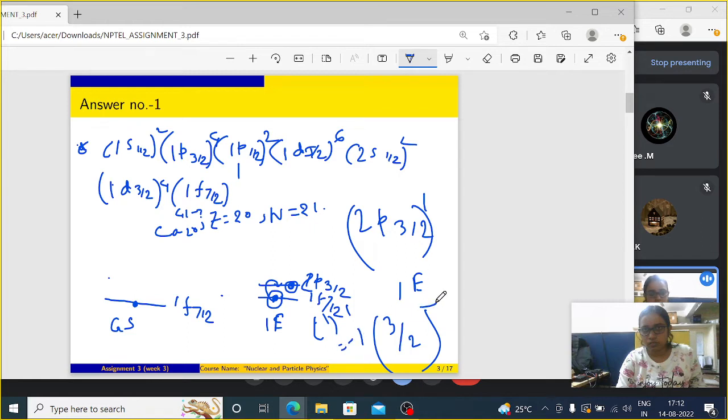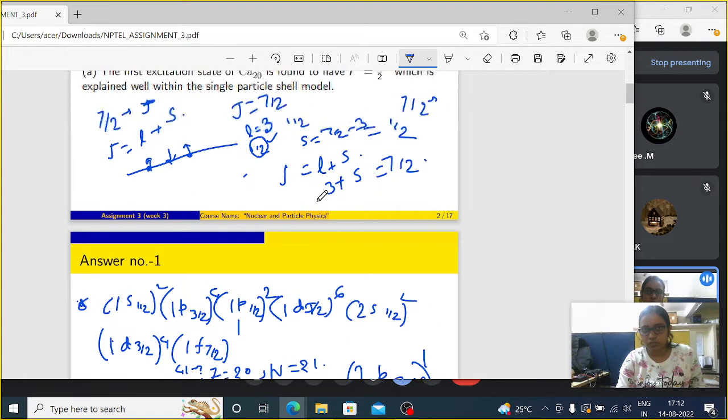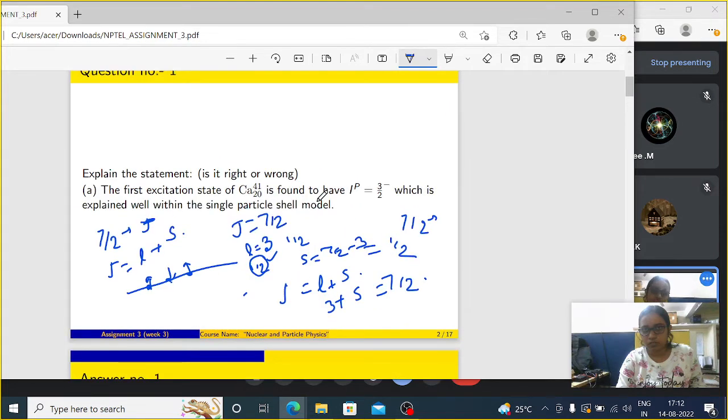So 3/2 minus is the spin parity for this state. So what was the question? The first excited state of calcium-41 is found to have spin parity 3/2 minus, which is explained well within the single particle shell model. So it's obviously right, because as we saw, the spin parity for the first excited state of calcium-41 is 3/2 minus.